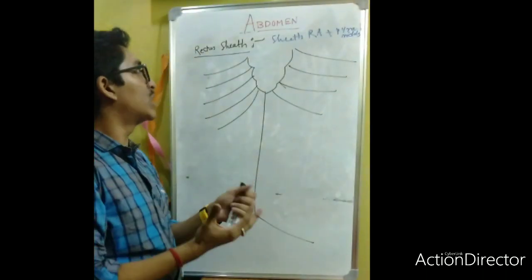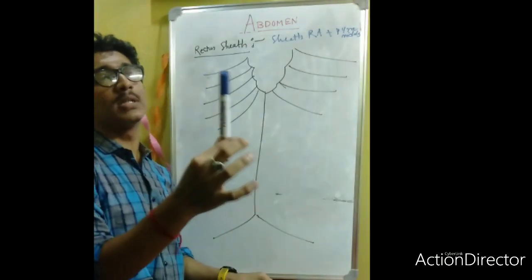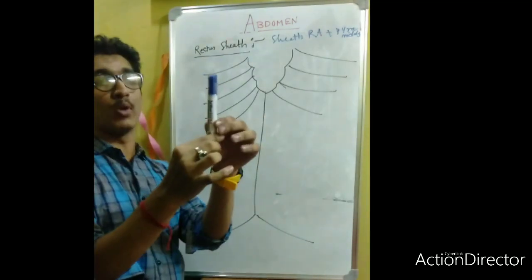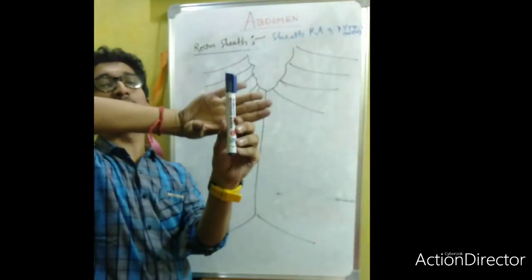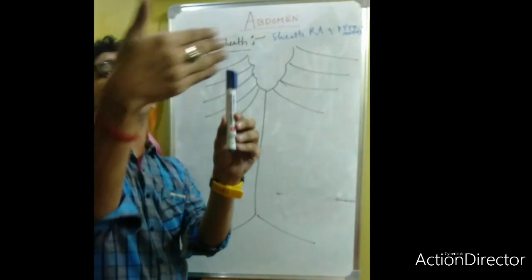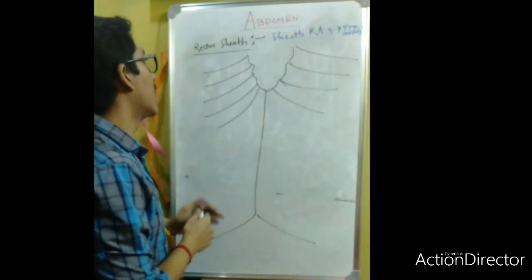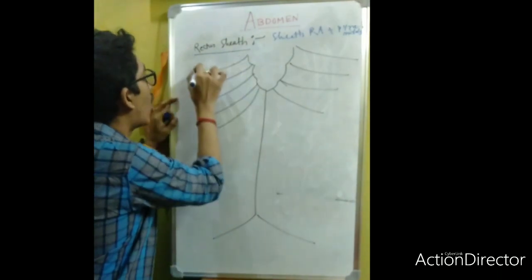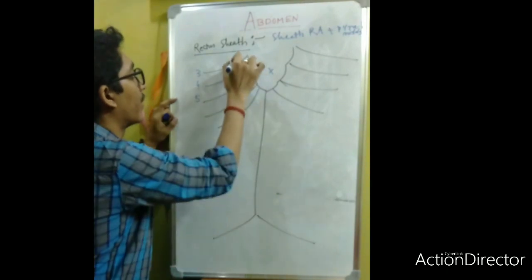And when I mention the rectus sheath, the anterior one and the posterior one, suppose this is your rectus abdominis muscle. This is the anterior wall of the rectus sheath, and this is the posterior wall. Now, how is the covering formed around this rectus abdominis muscle? Earlier we mentioned the origin from the third, fourth and fifth ribs, xiphoid process, costoxiphoid ligament.